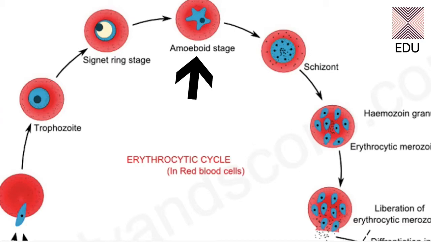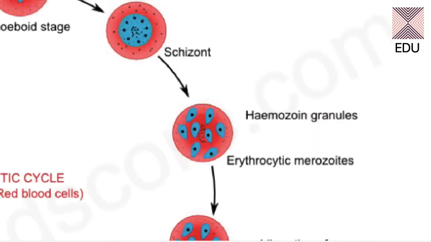Now after this, it bulges out and it becomes round and big. So that's why it is called a schizont. Here the nucleus of the amoeboid stage divides into many nuclei and they go to the periphery and gather some cytoplasm and they become merozoites. Thus, from a single schizont, many merozoites are formed.